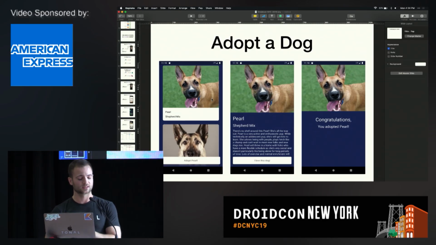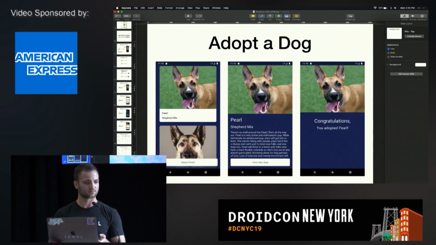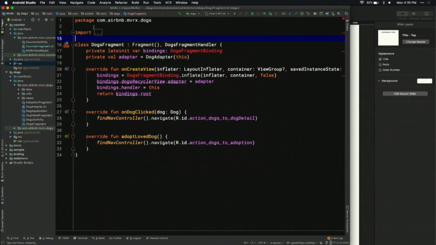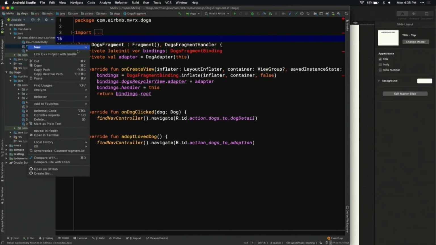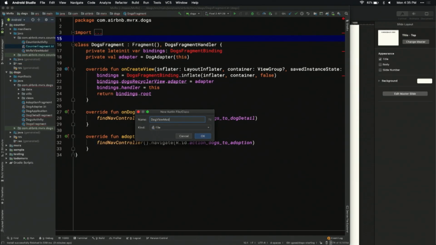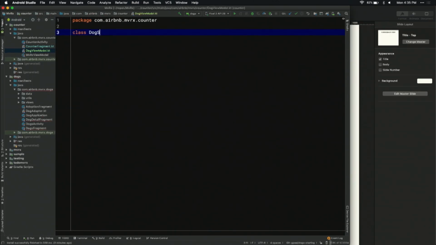Okay, so here, let's see, I can tell you right now, we have a list of dogs. It's going to be async, because we're going to fetch it from a repository of sorts. Then we have a details page, and on that page you can say, I love this dog. So we need to keep track of the dog that we currently love, and we need to make a request to actually adopt that dog. Okay, so let's go ahead and model this state. I'm just going to do it in this class so you can see it easily, or I'll do it in another class. Okay. So we're going to call it DogState, and we're going to make it a data class.